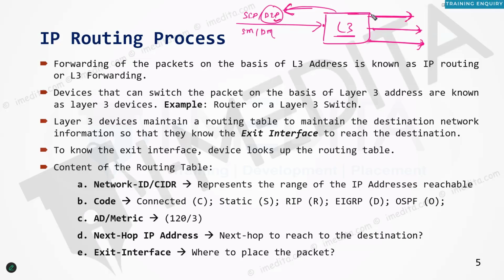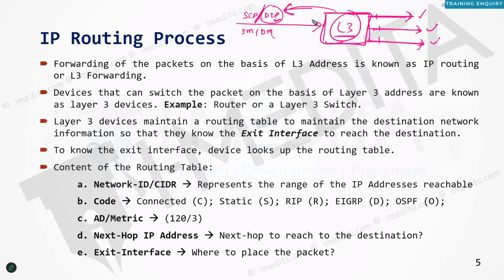If I send the packet out of this interface, will I reach that destination? Or if I send it out of that interface, will I reach that destination?